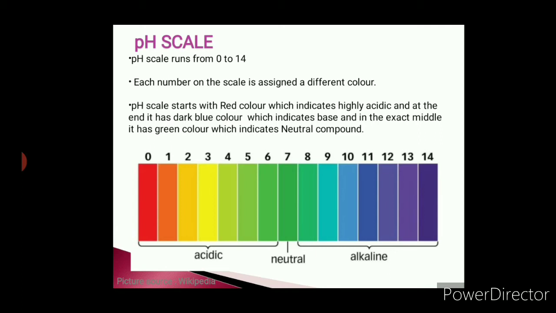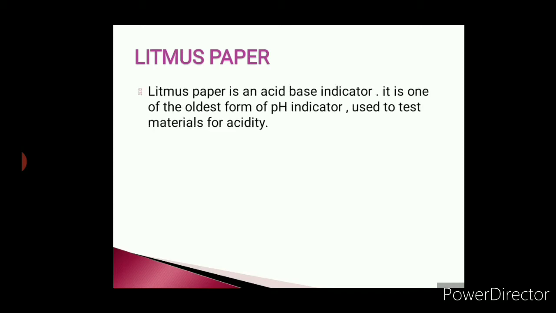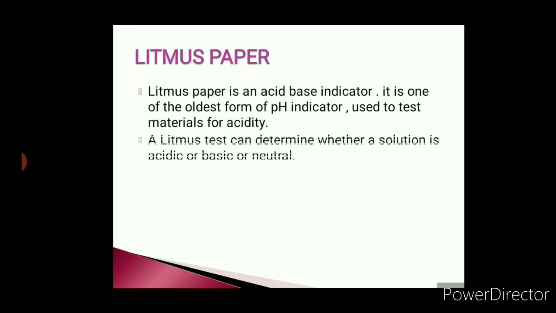For that, let us have an idea of what all we are using in that experiment. To perform that experiment, we need litmus paper. Let us have an idea regarding litmus paper. Litmus paper is an acid base indicator. It is one of the oldest forms of pH indicator used to test materials for their acidity. A litmus test can determine whether a solution is acidic, basic or neutral.